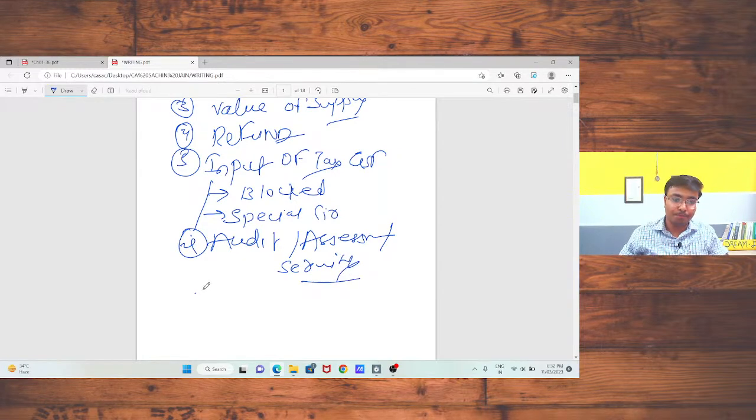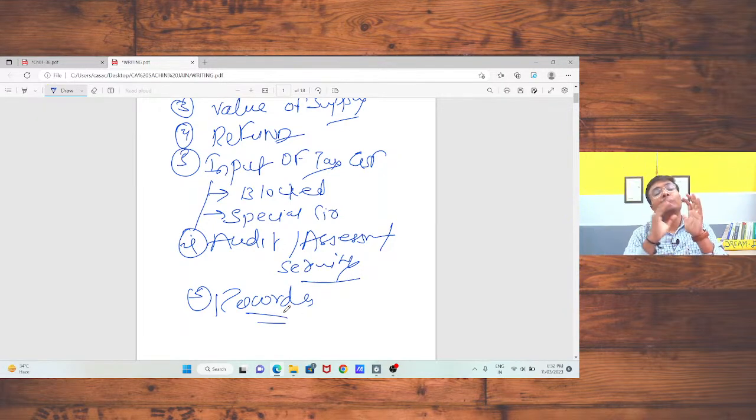We also discussed the timeline for maintaining records, that is 72 months from the due date of the annual return. These are the points we have already covered, and the complete GST is based on these points.